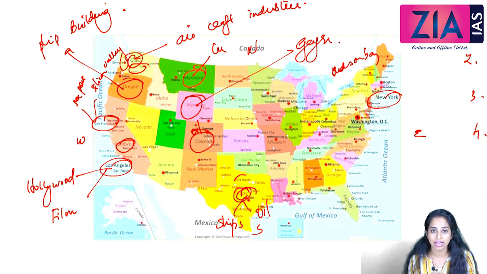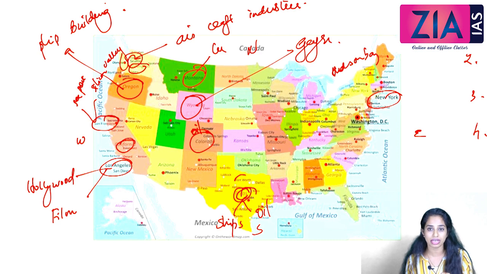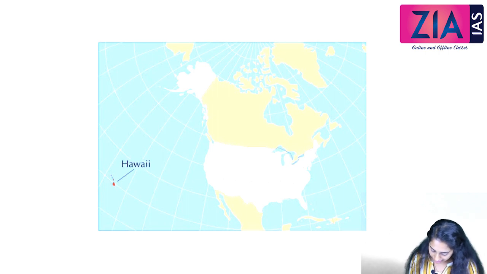One state is Alaska, which is located towards the westernmost or northwestern part of the continent, sharing a border with Canada, and it is separated from the Asian continent by the Bering Sea and Bering Strait. We'll discuss that later. And the 50th state is Hawaii. Hawaii is located in the Pacific Ocean with capital Honolulu. So we'll see about Hawaii here.